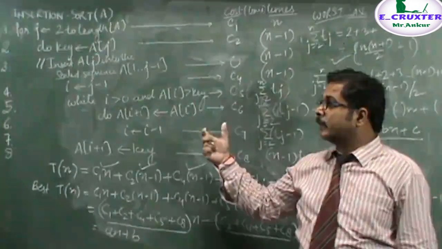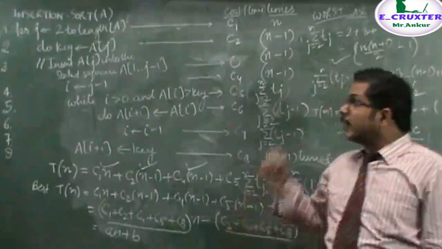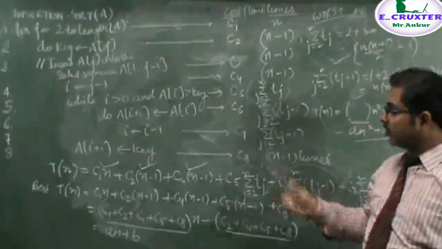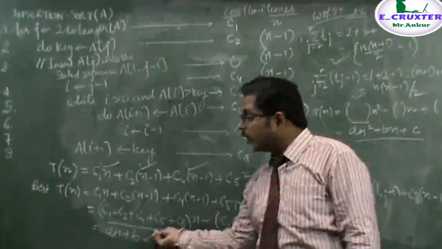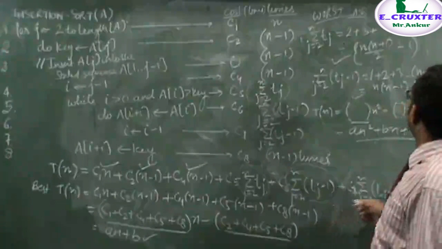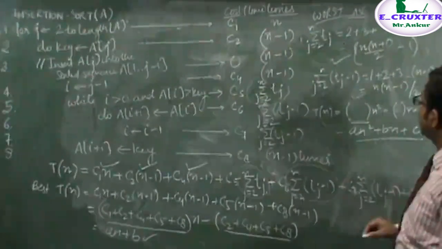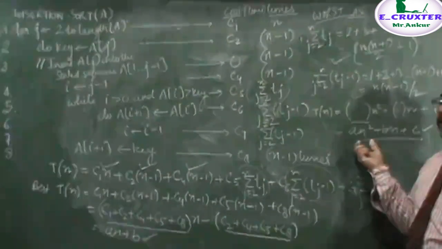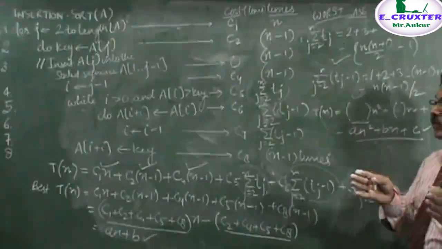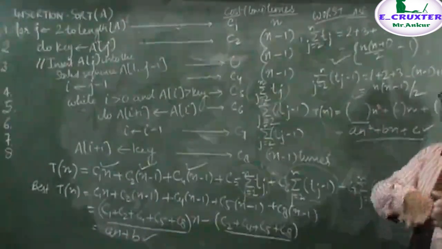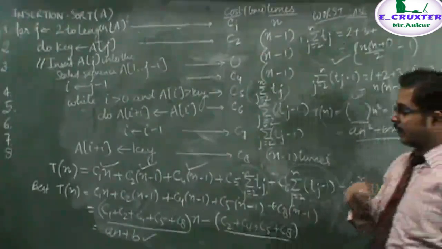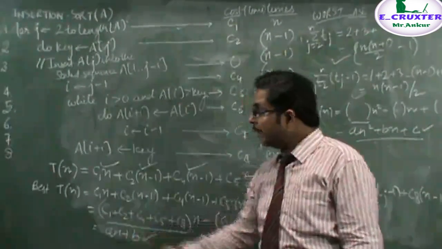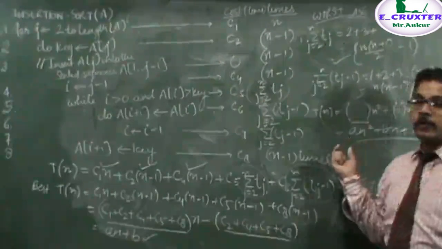This analysis tells that when we analyze insertion sort, in best case its running time is of linear order, and in worst case its running time is of quadratic order. That is, the running time of insertion sort moves between linear running time and quadratic running time. That is, it is not less than linear running time and not greater than quadratic running time.